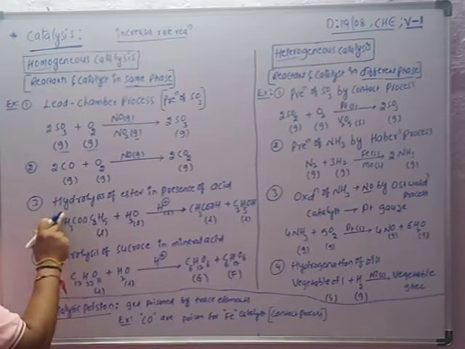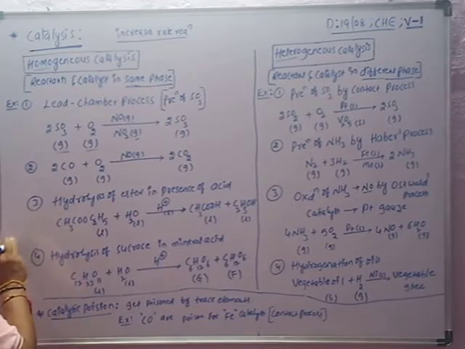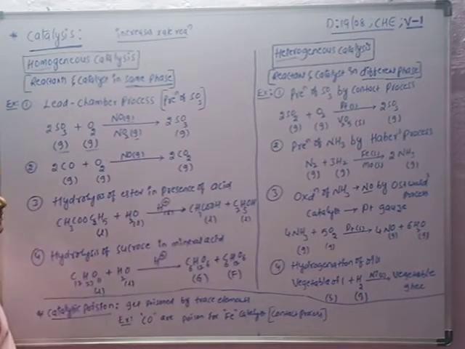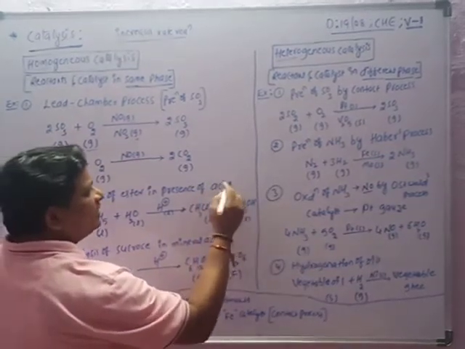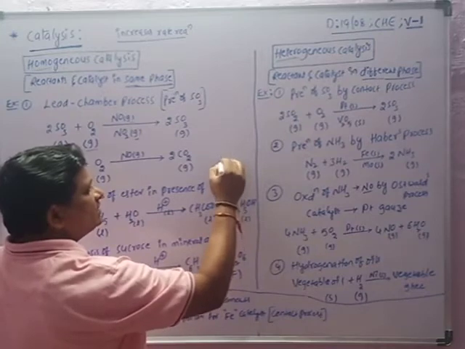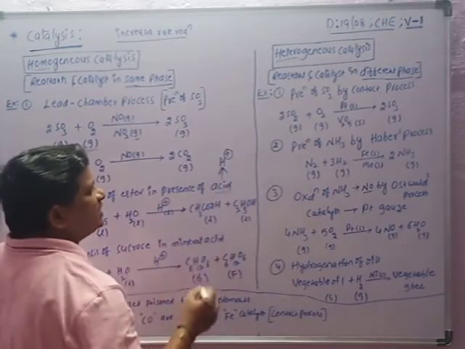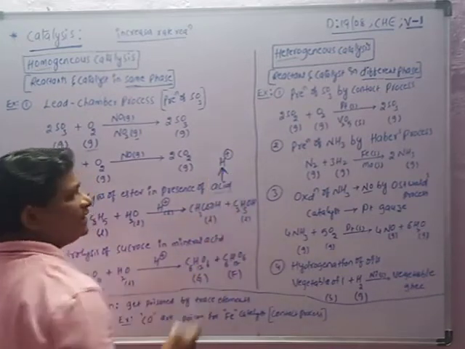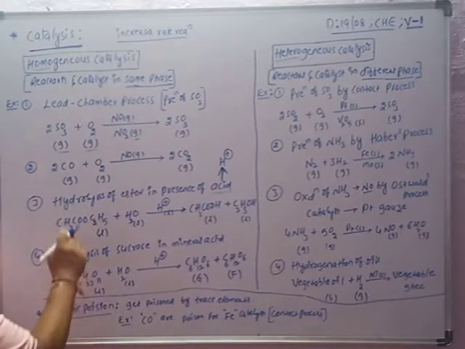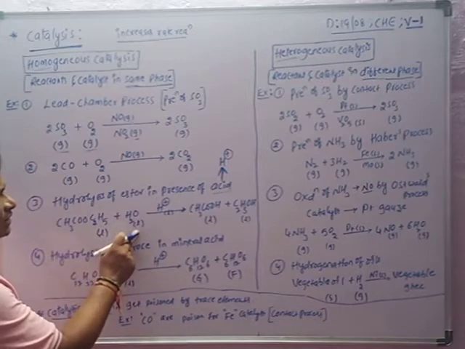The third one is hydrolysis of ester in the presence of acid. Acid is ionized in water and gives H plus ions. According to Arrhenius theory, an acid must contain H plus ions. Hydrolysis means reaction with water.